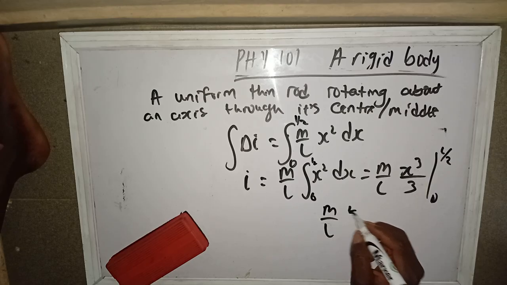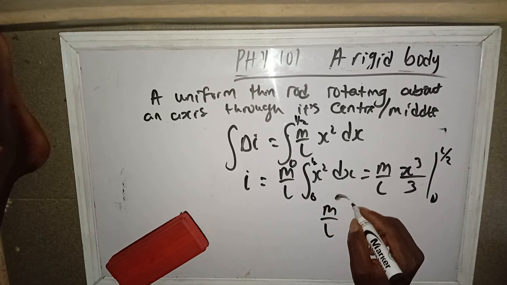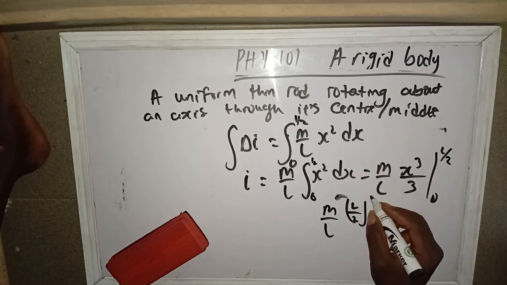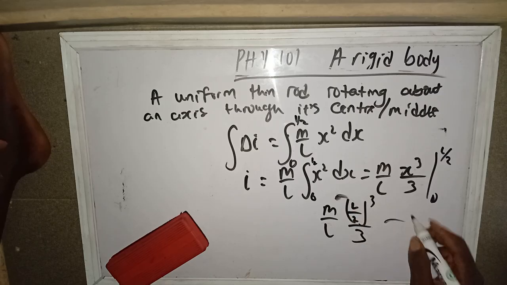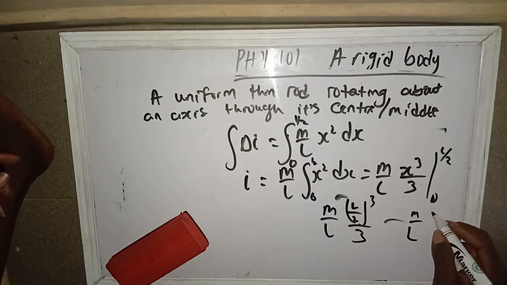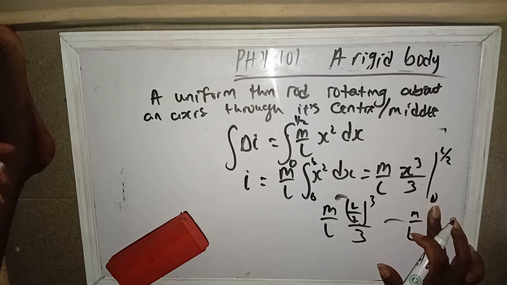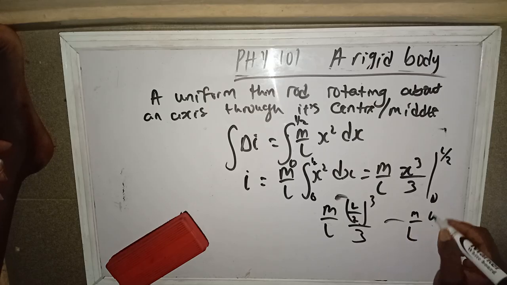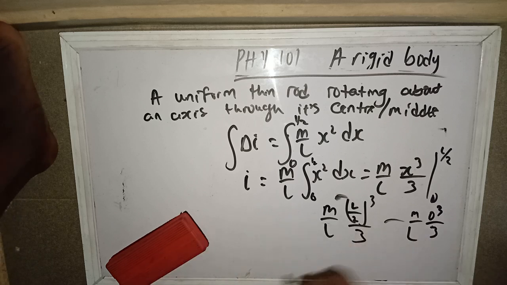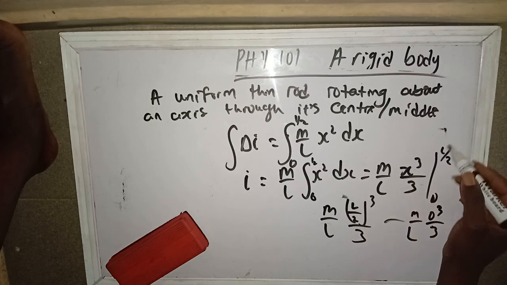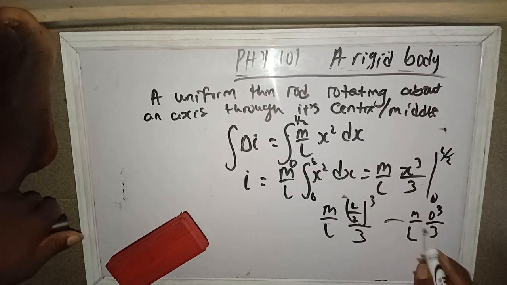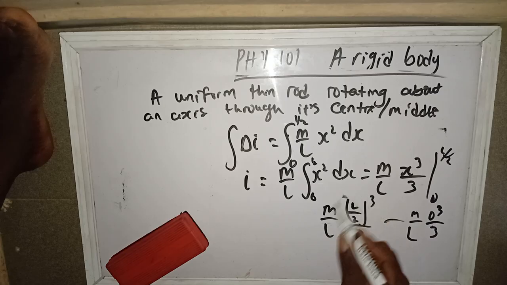If you put L over 2 all cubed divided by 3, minus m over L times 0 cubed over 3. Instead of x, you put the upper limit here, and here you put the lower limit. All of this one returns to 0, so let's focus on this.